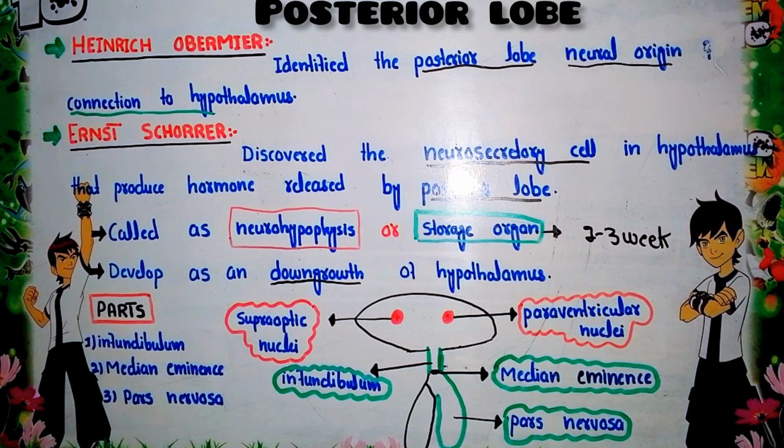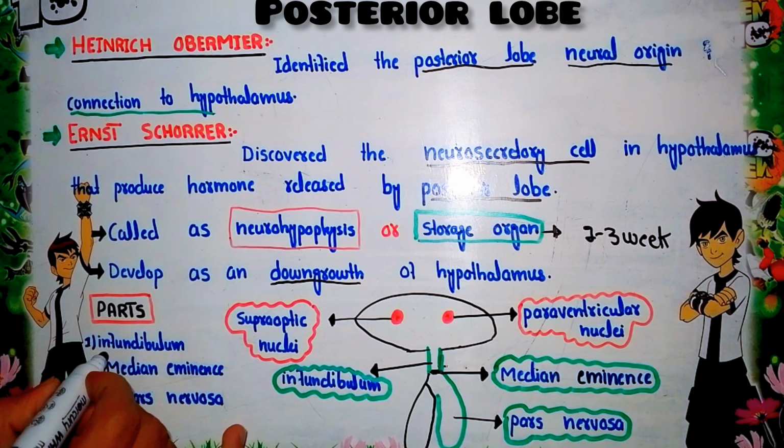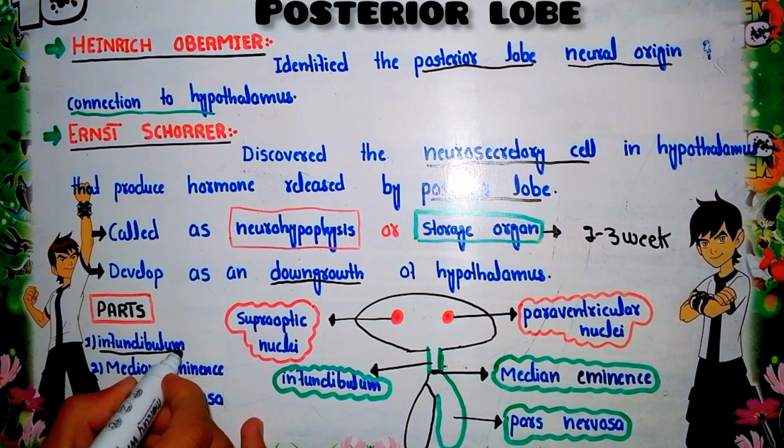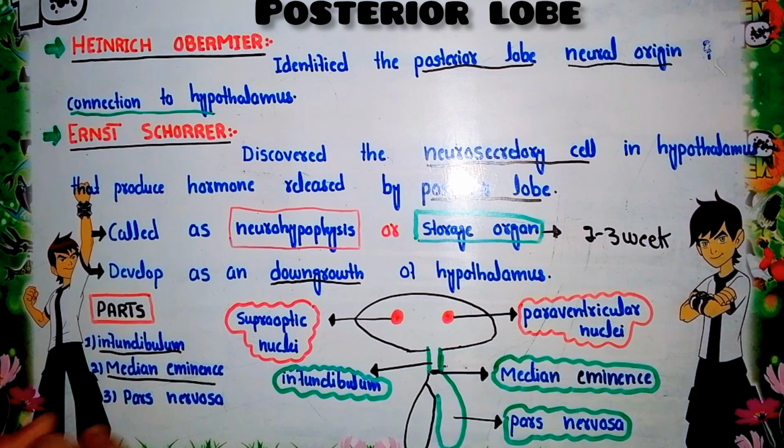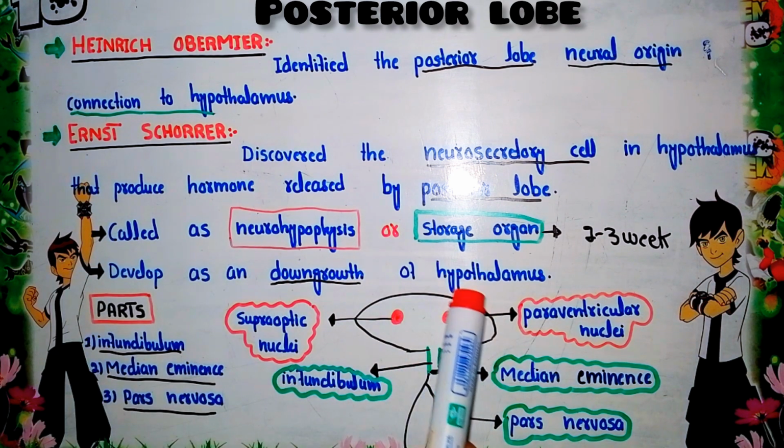Now the posterior lobe of the pituitary gland is divided into three parts. The first one is the infundibulum. The second one is the median eminence. The third one is the pars nervosa. Now look at the structure of the posterior lobe of the pituitary gland. This is the overall structure of the hypothalamus.